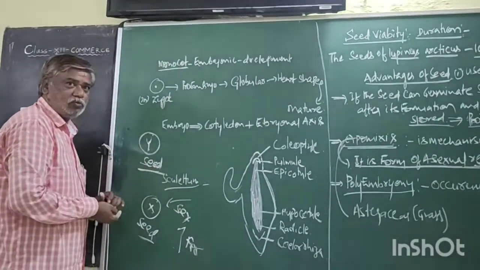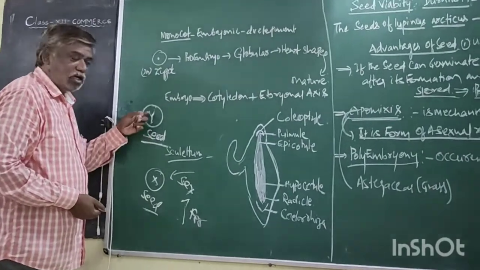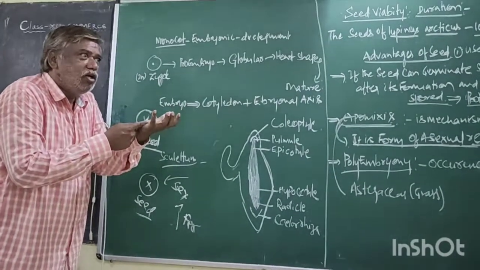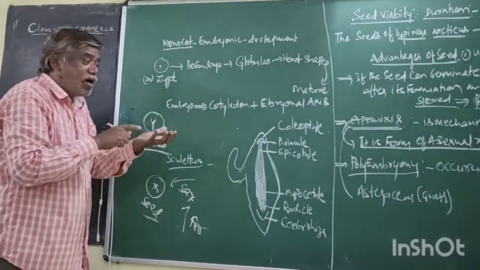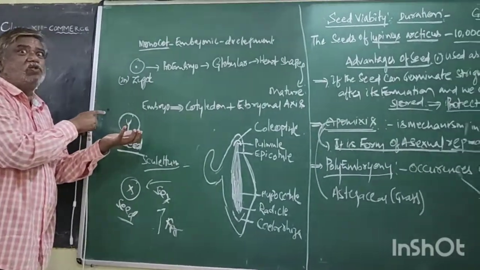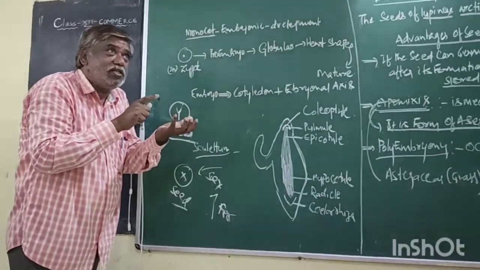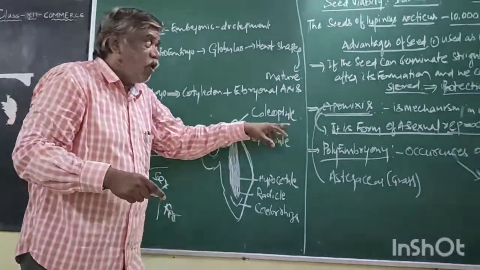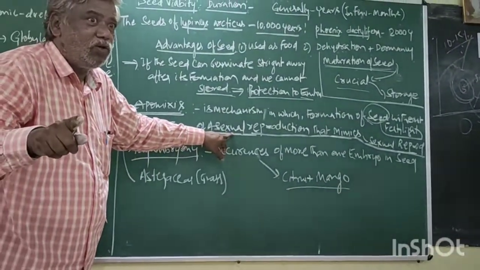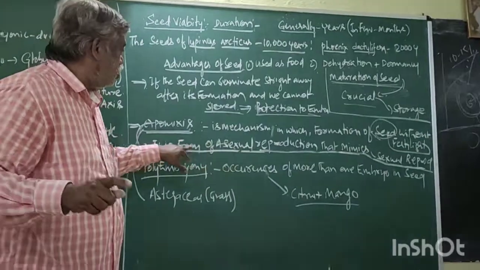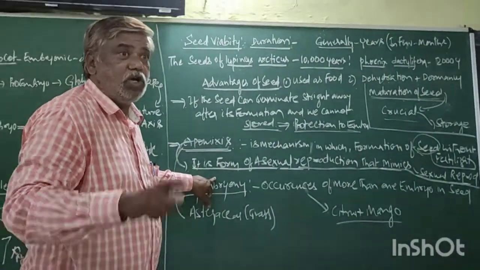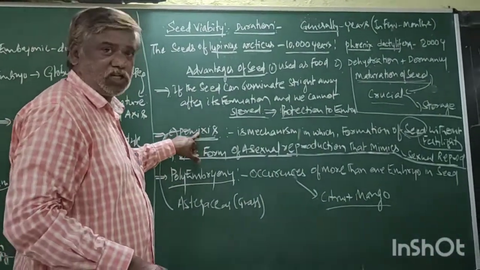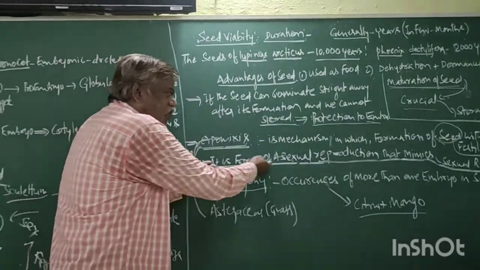Now, see, this is the Y seed. Generally, we think that the seed is the end result of sexual reproduction, but here the seed is formed by apomixis. That means apomixis is undergoing mimicry. Apomixis is a form of asexual reproduction, because there is no fertilization in the process of apomixis. Hence, is it sexual or asexual? Asexual. It is clearly identified.